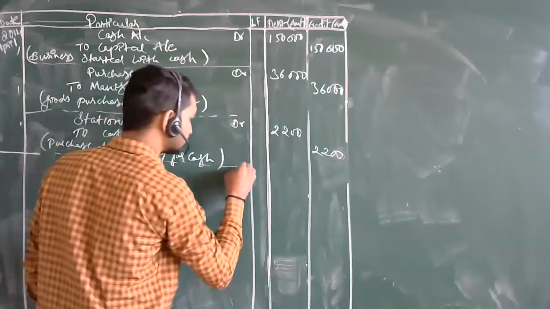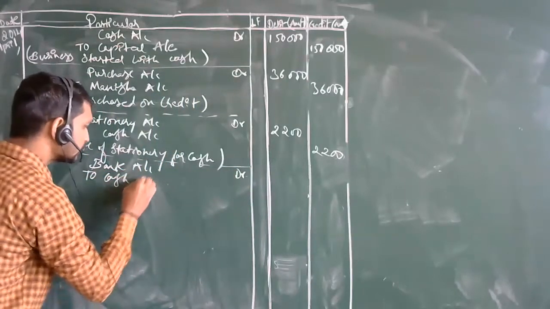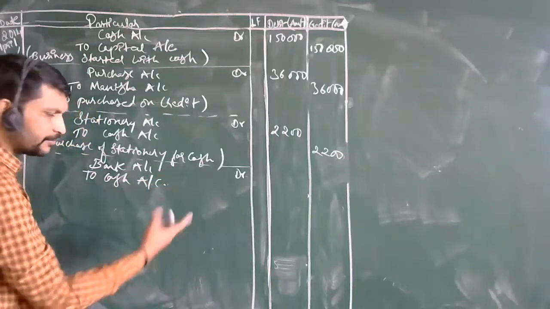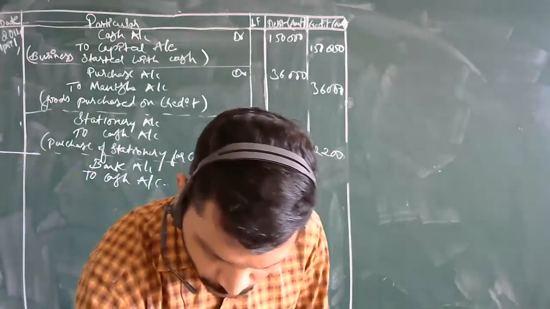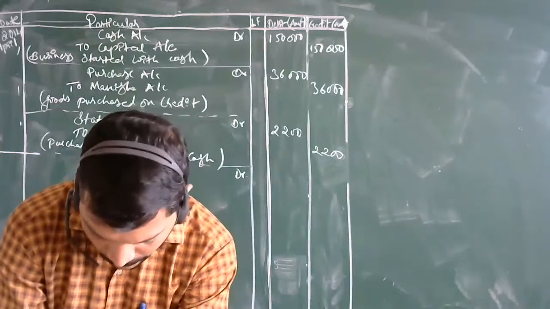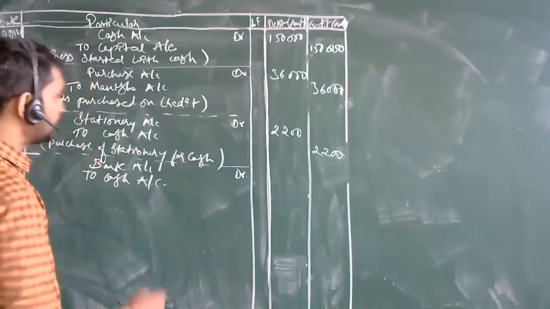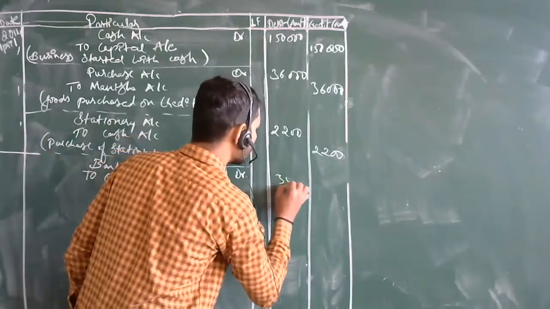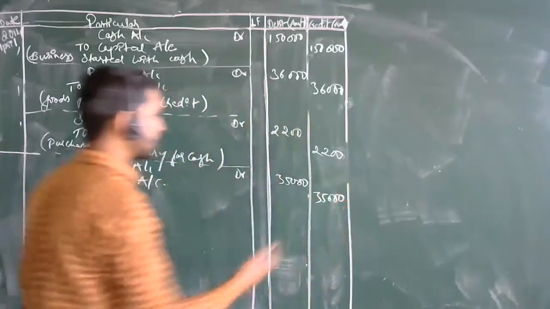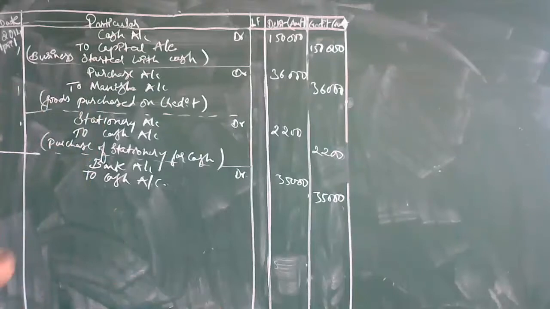debit to cash account. Why? Because you have brought cash inside. So that will be the amount. What is the amount told over here? How much cash has been put in the bank directly? 35,000. So directly it is told here, the amount is 35,000. What are you going to write here? The narration: opened a bank account with the SBI.